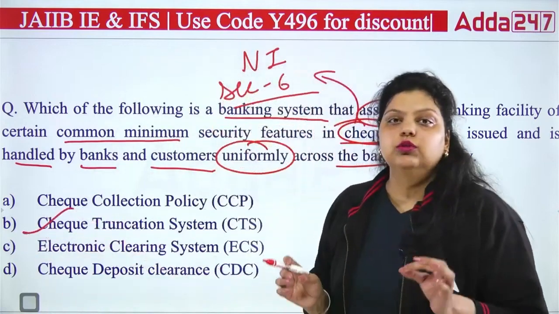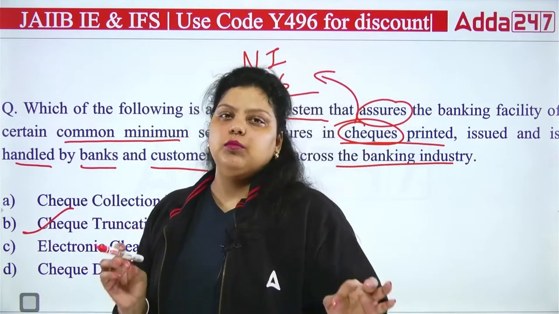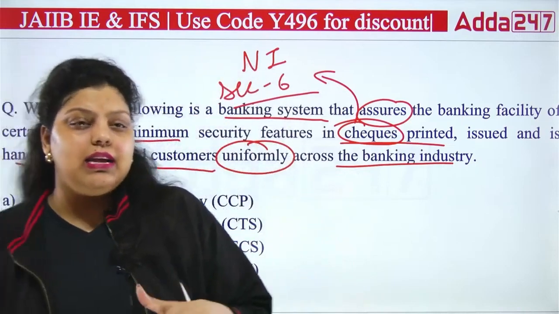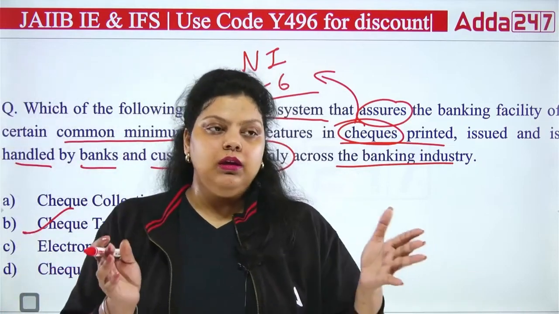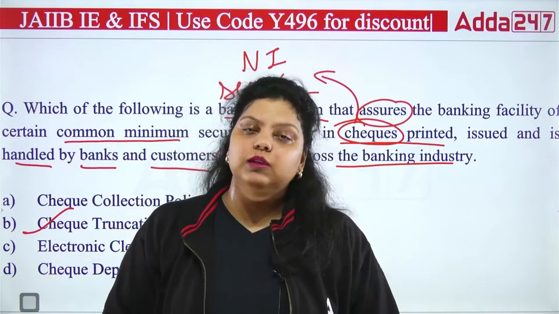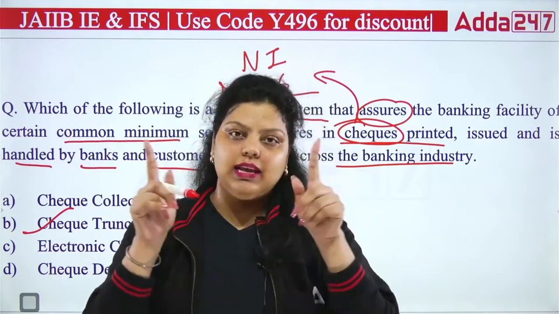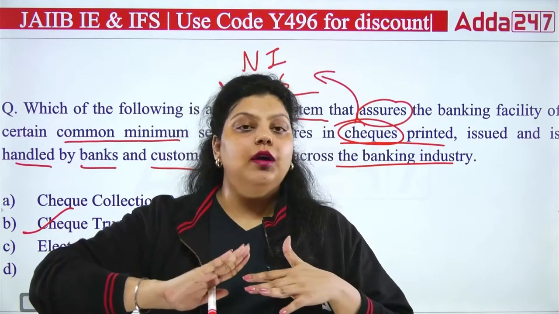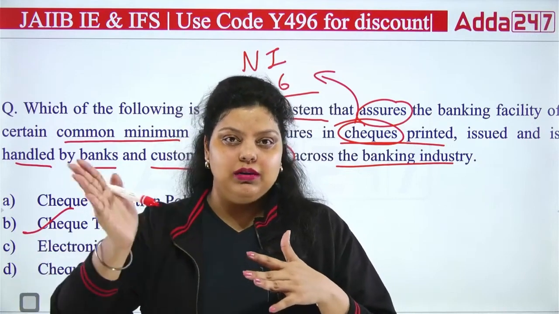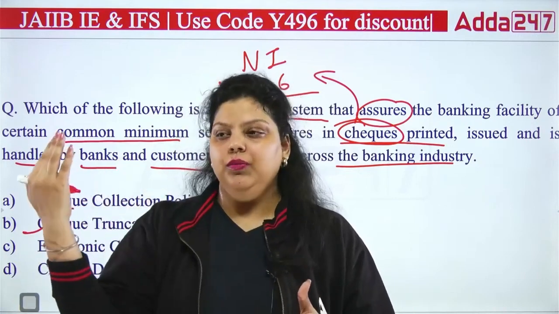CTS was introduced to stop the physical movement of checks. Since we have introduced CTS, we are focusing on the electronic image of a check. We do not transfer the check physically among the parties, banks or the clearing house.